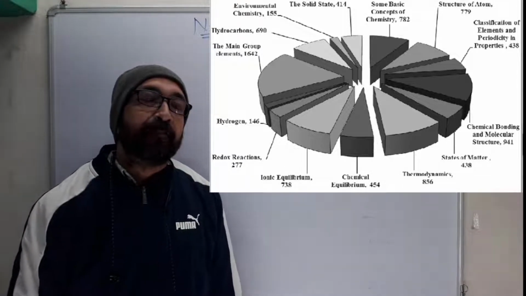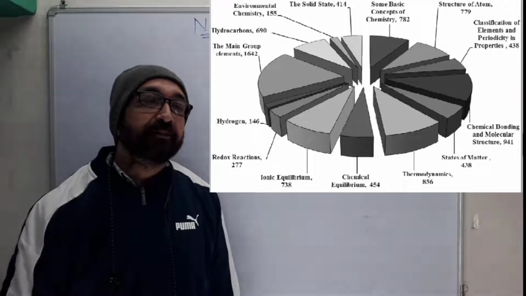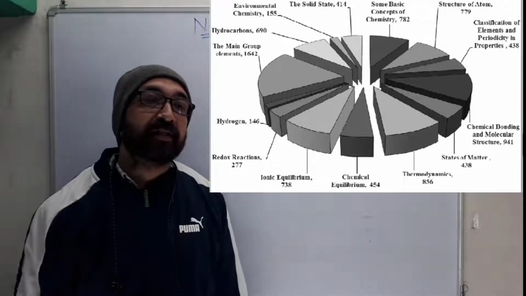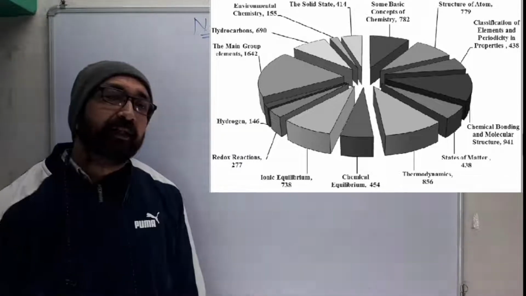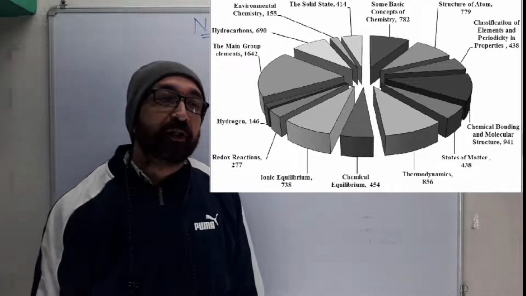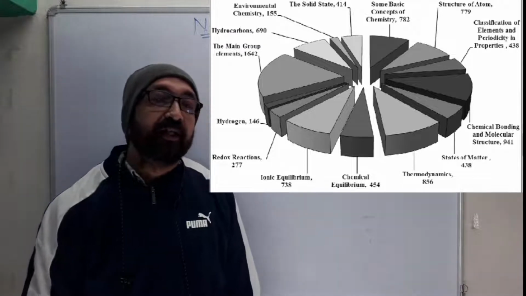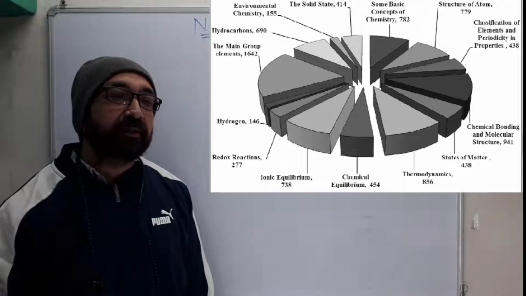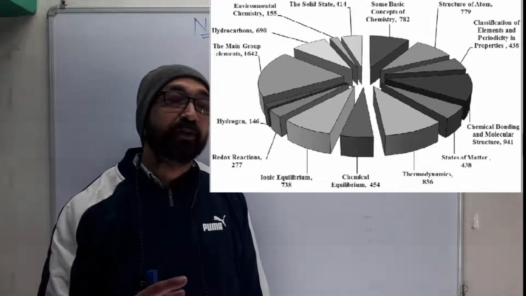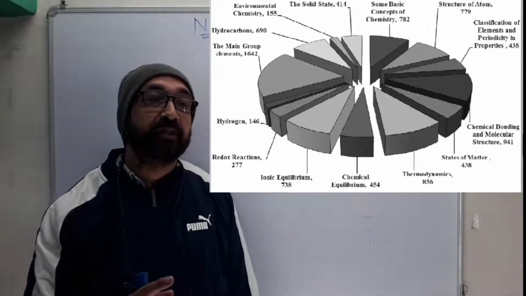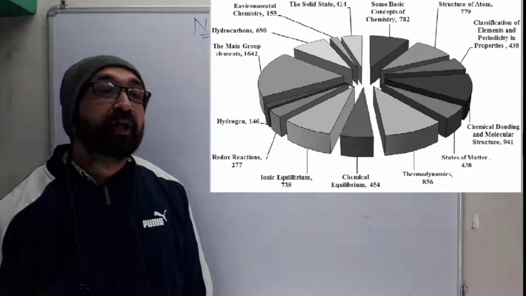Correct. And this doesn't mean that for the unit environmental chemistry, where they have asked 155 questions, you are not going to touch that, right? There are even fewer questions from the hydrogen unit, 146 questions they have asked. So you have to go through all the syllabus.